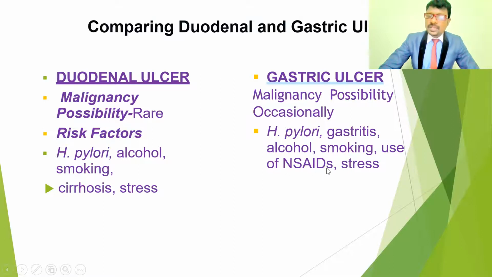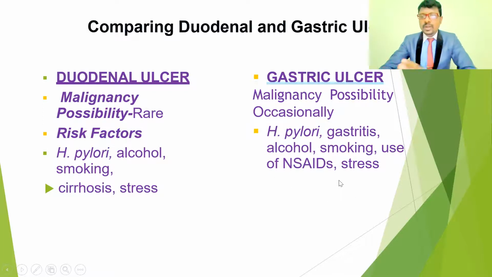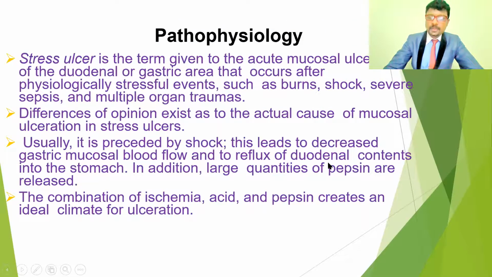And for gastric ulcers, the risk factors are also H. pylori infections, alcohol and smoking, and non-steroidal anti-inflammatory drugs, and stress also. Both are the same, but in gastric ulcers the effect is more in the stomach. The absorption is in the stomach, so that's why you may get ulcers in the stomach because of the non-steroidal anti-inflammatory drugs.